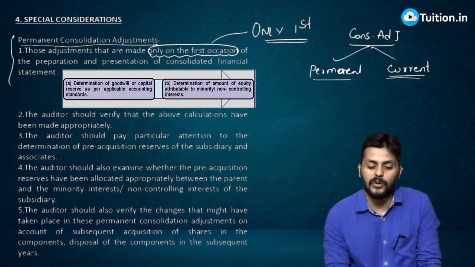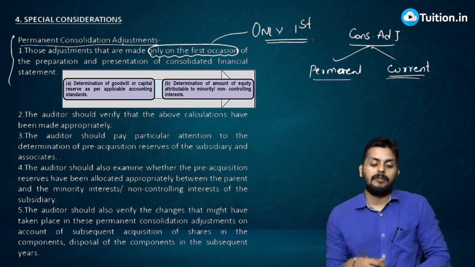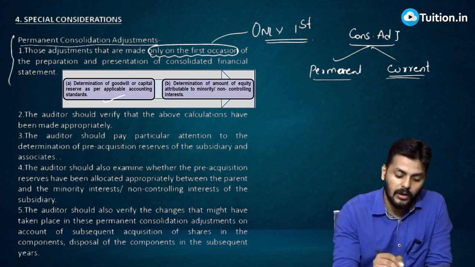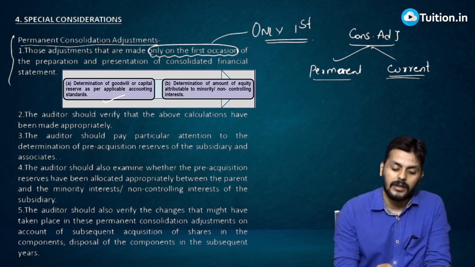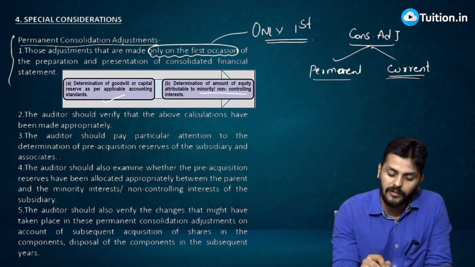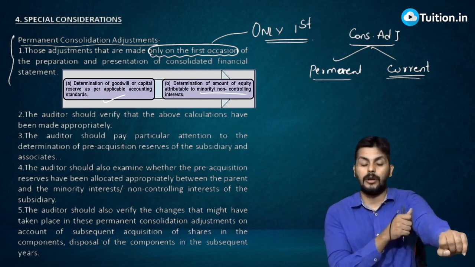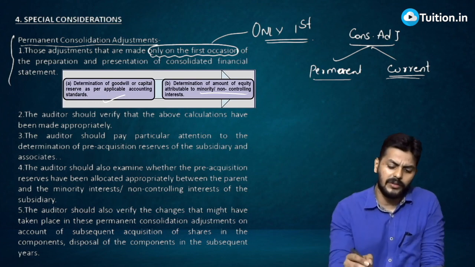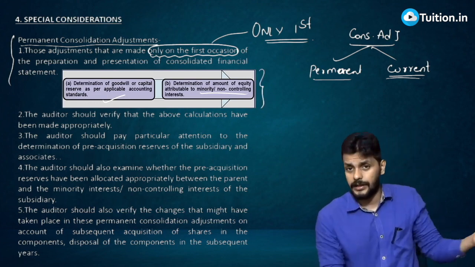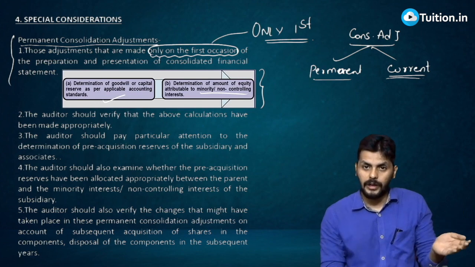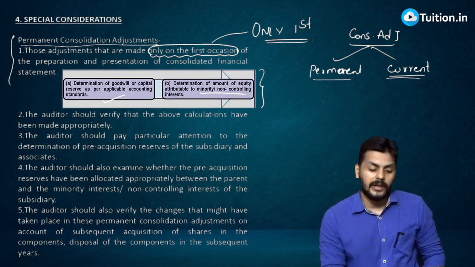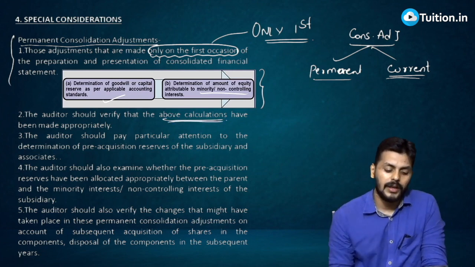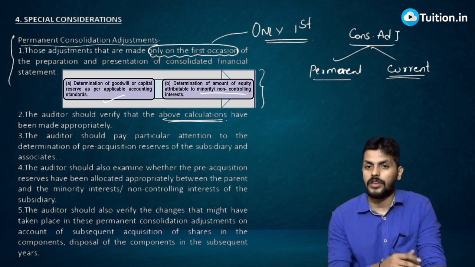Those adjustments that are made only on the first occasion of the preparation and presentation of consolidated financial statements, for example determining goodwill or capital reserve as per the applicable financial reporting framework and the accounting standards, and determining the amount of minority and controlling interest. I hope you did the problems, so you know what we are talking about. Consolidation was there in Inter, so you should know how to determine goodwill or capital reserve and what is minority or non-controlling interest. The auditor should verify that the above calculations have been made appropriately, because it's the first time you're checking what those are.